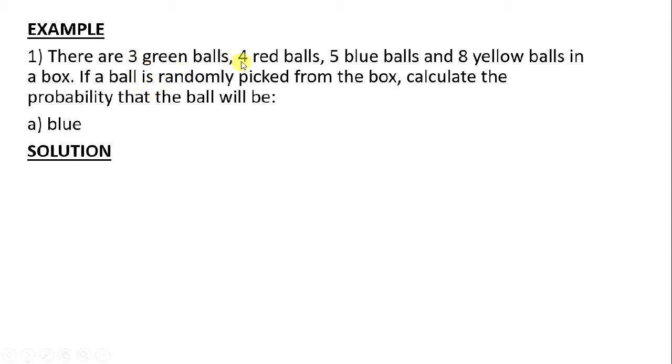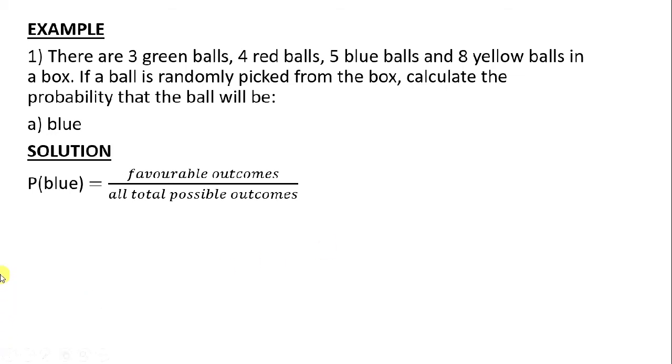We are going to add 3 plus 4 plus 5 plus 8. If you add 3 plus 4, you get a 7. 7 plus 5 will give us a 12. 12 plus 8 will give us 20. Therefore, there were 20 balls in the box. That was the total possible outcome. So we are saying probability blue is equal to favorable outcomes. How many blue balls did we have? That is our favorable outcome. How many balls did we have? We had 20. So the probability of picking a blue was 5 over 20. Take that to its lowest terms. We are going to get 1 over 4.